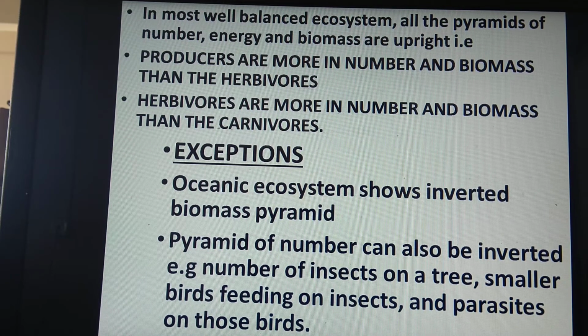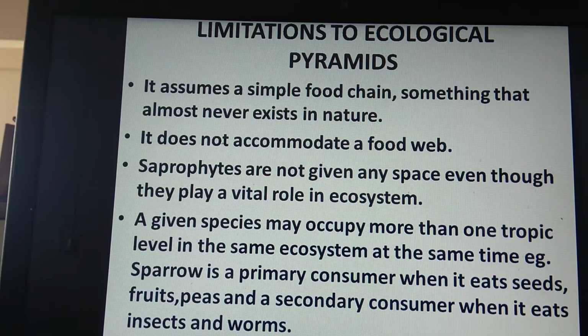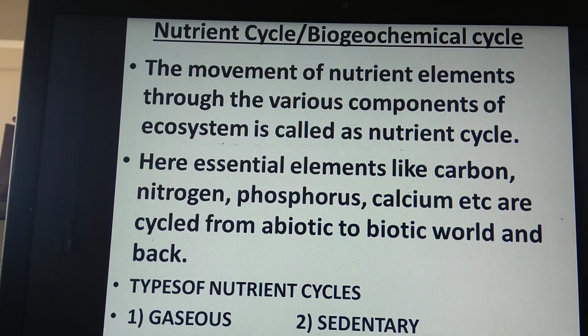Then about the well-balanced ecosystem, where producers are more in number and biomass than the herbivores, and as I said, herbivores are more in number and biomass than the carnivores. Two exceptions we have studied: one is the oceanic ecosystem and another one is the pyramid on a tree. Then we have studied the limitations of ecological pyramids, which can also be asked for 2 marks. In the next lecture, we are going to study nutrient cycles, which are also called biogeochemical cycles.